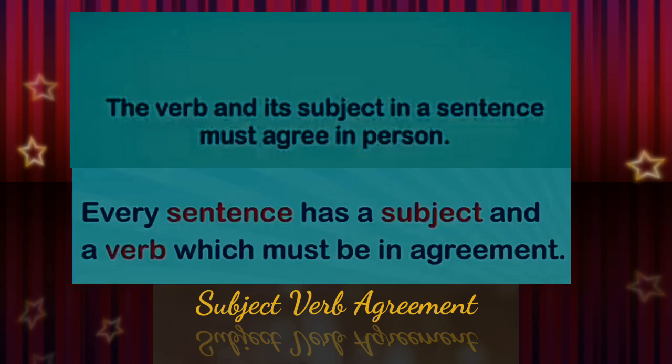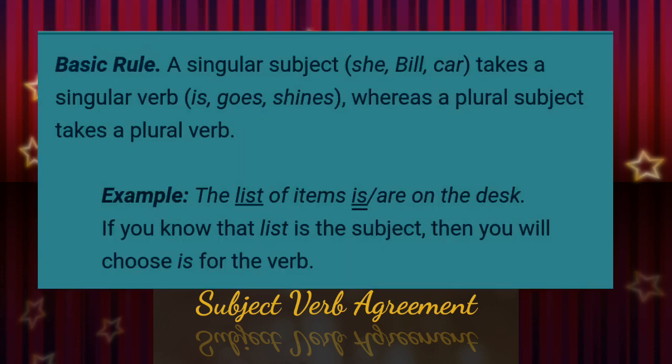The verb and its subject in a sentence must agree in person. Every sentence has a subject and a verb which must be in agreement, and this is known as subject-verb agreement. We also call it subject-verb concord, C-O-N-C-O-R-D, concord. So this is the basic rule. A singular subject takes a singular verb, whereas a plural subject takes a plural verb.